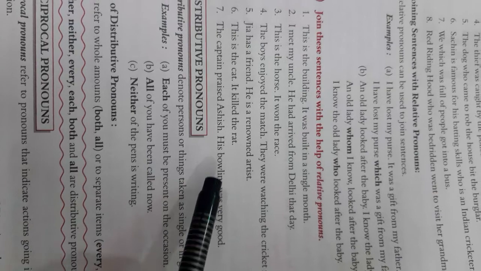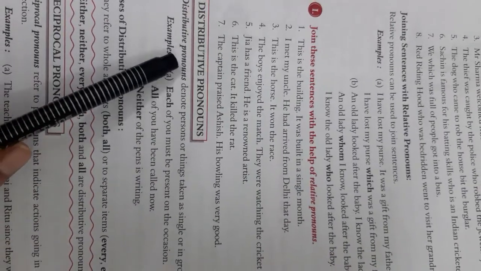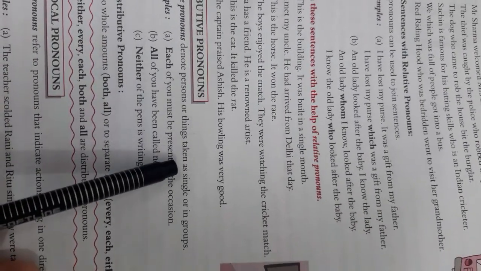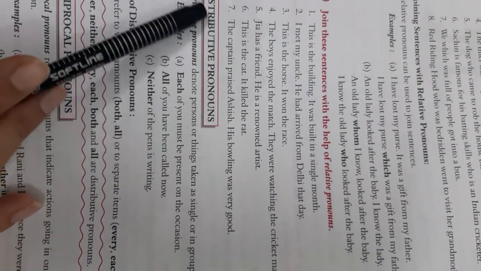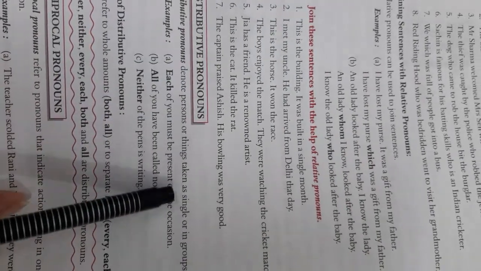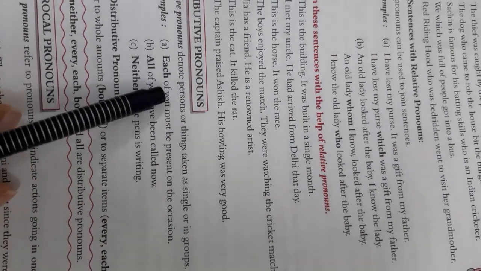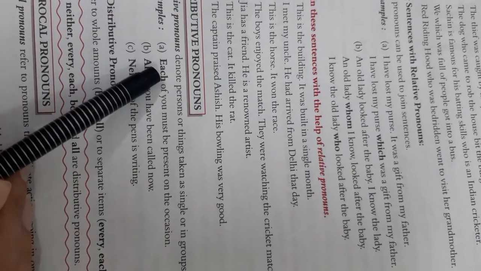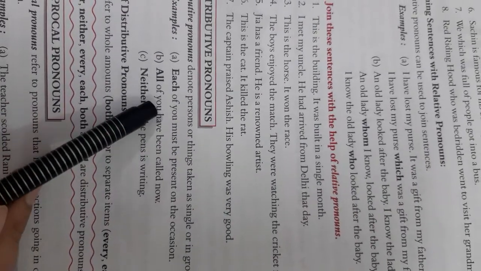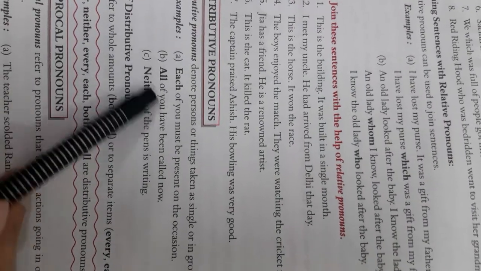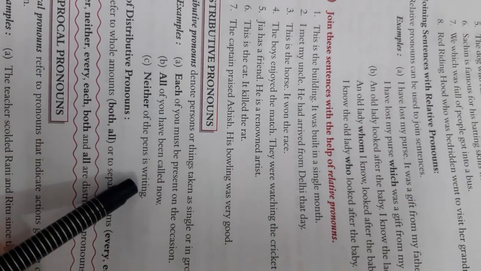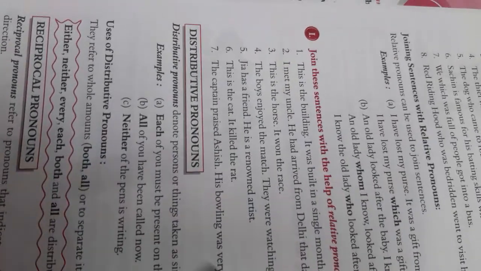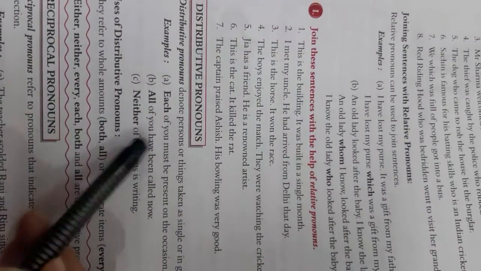Distributive pronouns denote persons or things taken singly or in a group. We distribute the pronouns. From the word distributive we come to know, distribute in a single or in groups. Now, each of you, we are talking about each person, dividing each person. All of you, now here we are talking about all persons. Now, neither of the pens is writing. Here we are saying that not a single pen is writing. We are dividing the things into different groups.